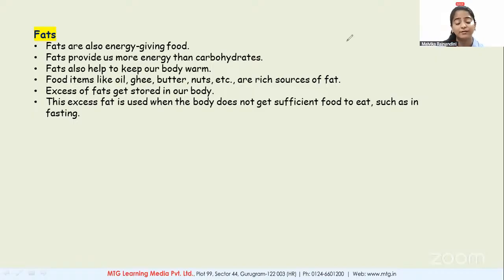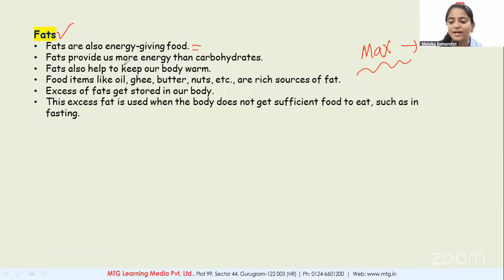But what's the difference between fat and carbohydrate? The maximum amount of energy is stored in the fat, but this energy is not released immediately. It is stored. So if someone is feeling low in energy, we would not give them butter or cheese. We would give them glucose or carbohydrate because it would give you energy instantly. But to keep our body warm, and for all the normal functions of the body, the energy comes from the fat. Difference clear? Please give me a thumbs up then.